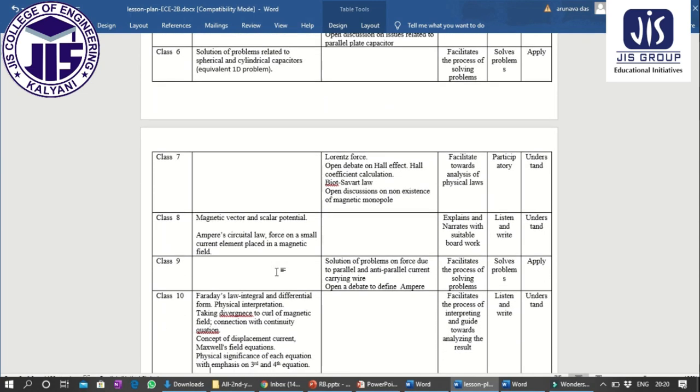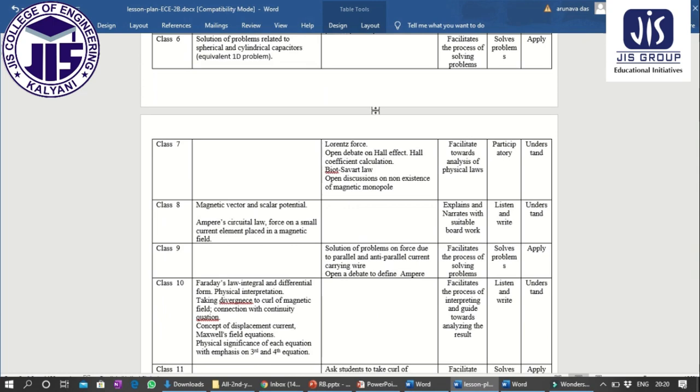So thus I have planned for 36 lectures. Also Lorentz force, magnetic vector and scalar potential, solution of problems on force, then magnetic behavior, then Faraday's law, integral and differential form, physical interpretation.